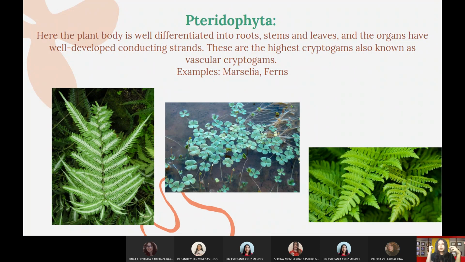Okay, the pteridophyta. Here the plant body is well differentiated into roots, stems, and leaves, and the organs have well-developed conducting strands. These are the highest cryptogams, also known as vascular cryptogams. Here are some examples, which are the Marsilea and the ferns.